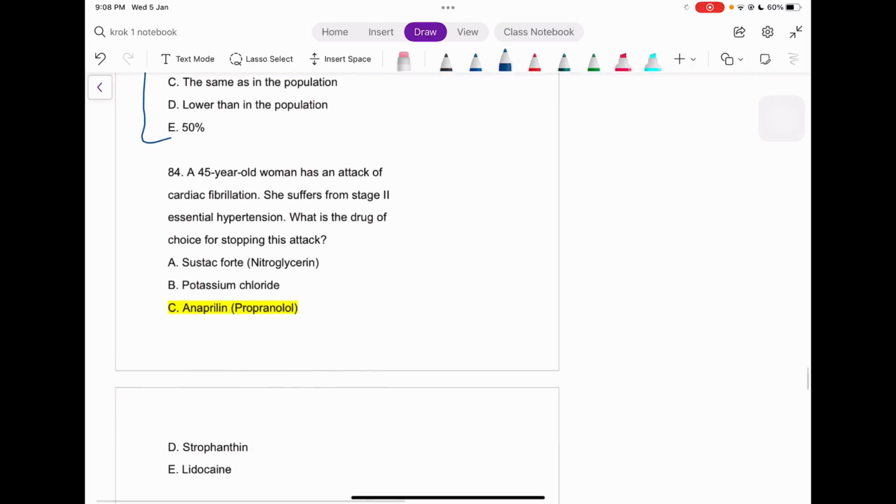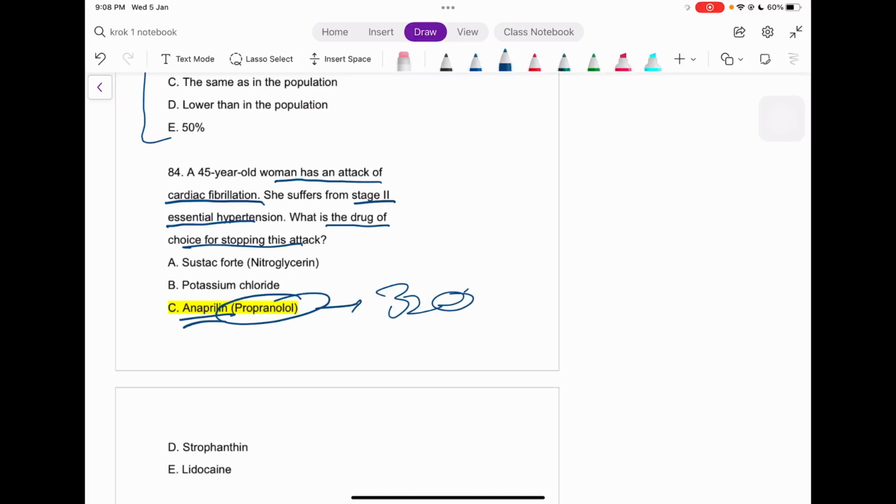Next question. A woman is having an attack of cardiac fibrillation. She suffers from stage 2 essential hypertension. What is the drug of choice for stopping the attack? That is again anaprilin. What is anaprilin, guys? That's propranolol. And what is propranolol? That is the beta blocker, right? And this is again the drug of choice for cardiac fibrillation. And she's also having hypertension. So well, we must think about it.